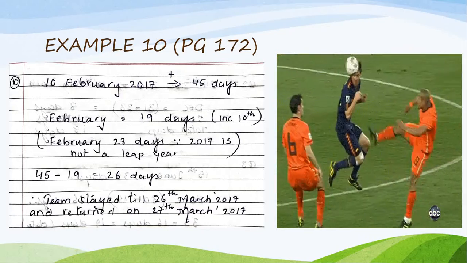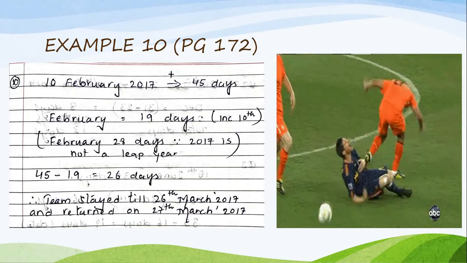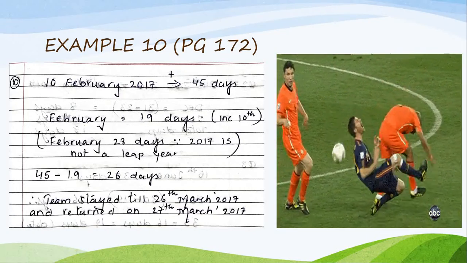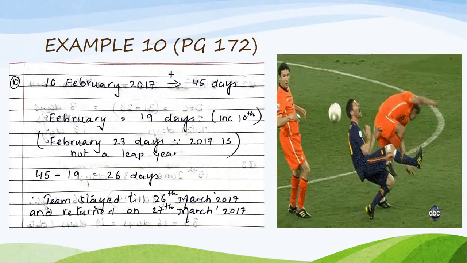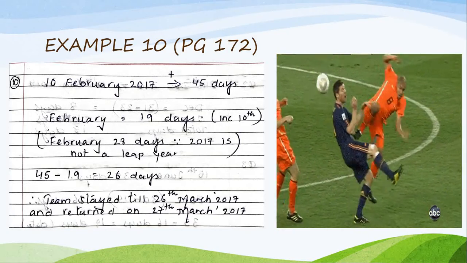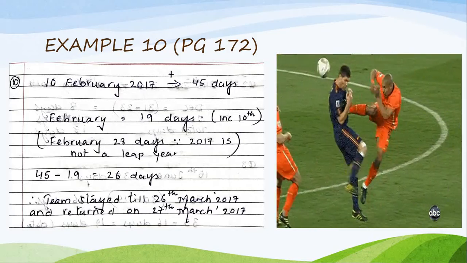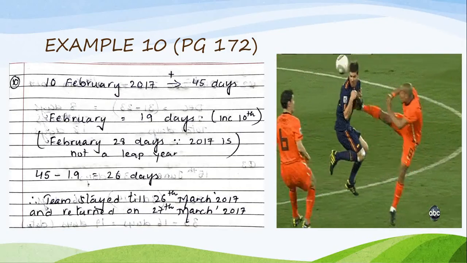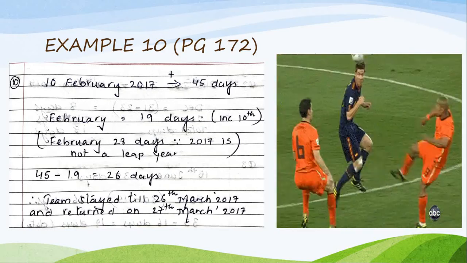Here they told February specifically and 2017. 2017 is not a leap year. That is why we consider February as 28 days.